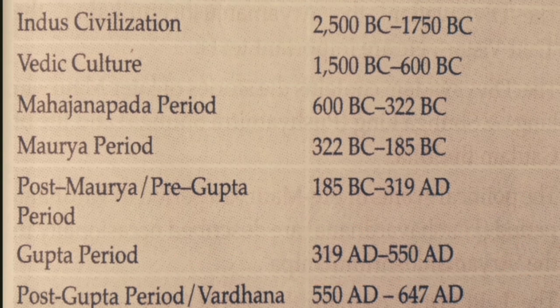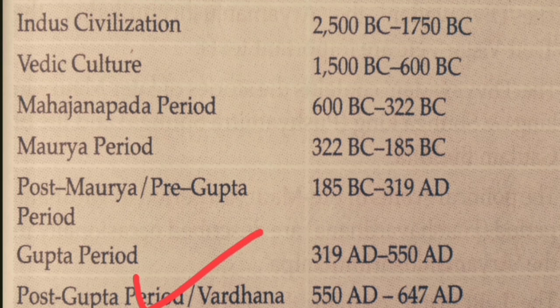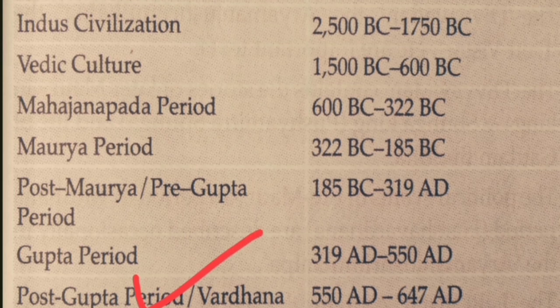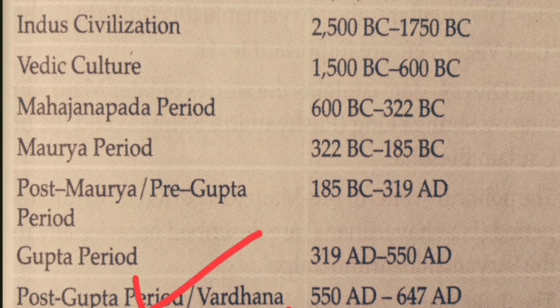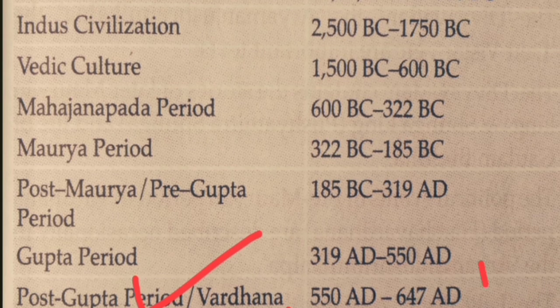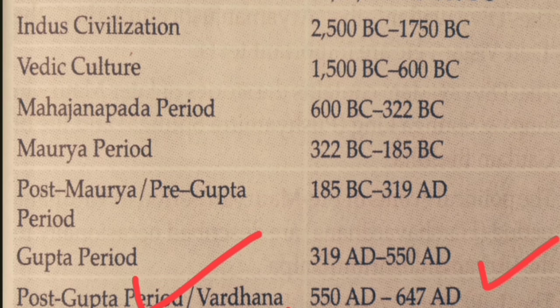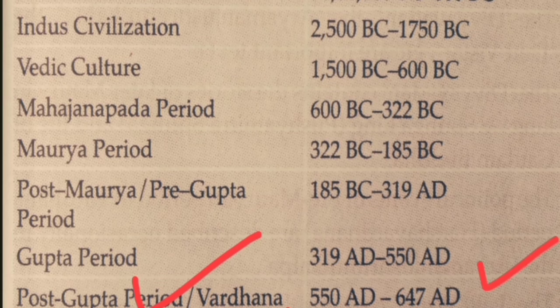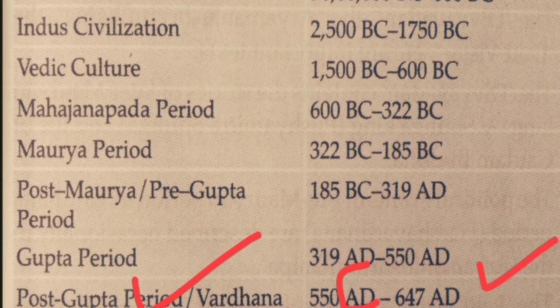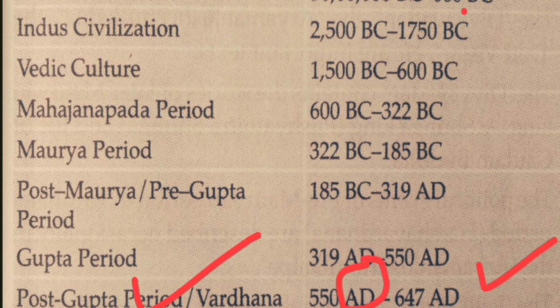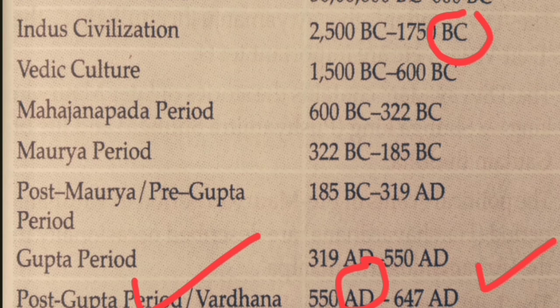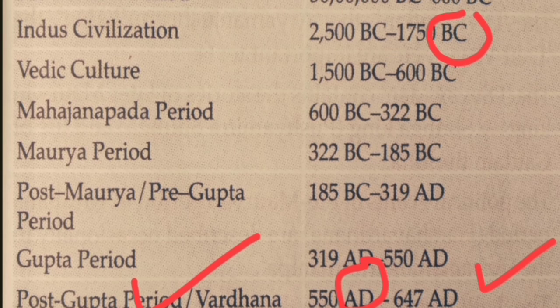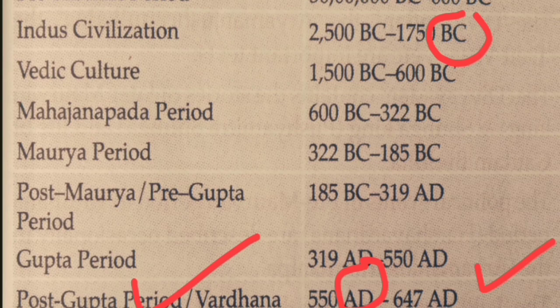One more example is the post-Gupta period in Indian history. This time continued from 550 AD to 647 AD. So that is how the term AD is used, and as we have seen, the terms BC and AD are used to define time before and after the birth of Jesus Christ.